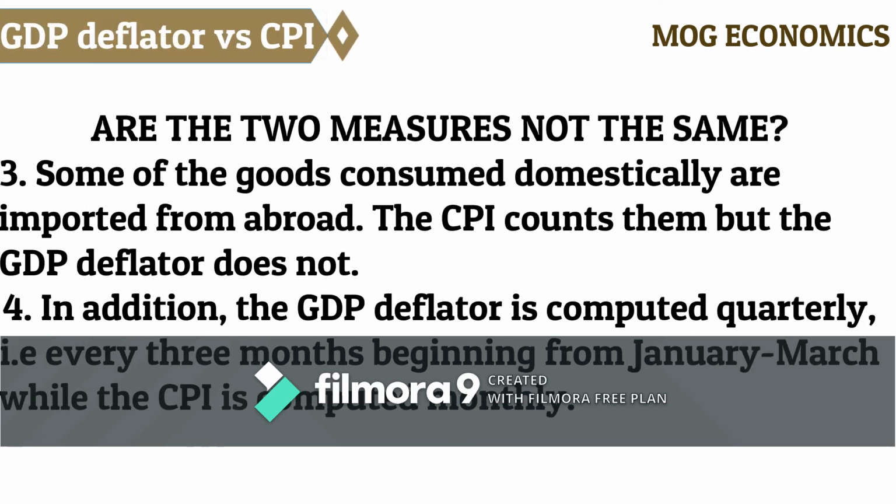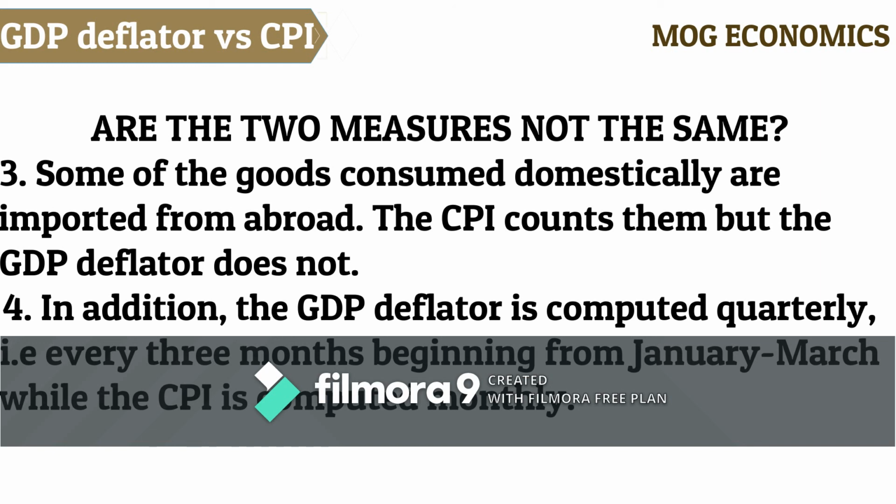3. Some of the goods consumed by domestic or local consumers are not produced in their own countries, that is, imports. Imports are not included in the GDP deflator simply because the GDP deflator is concerned with the output produced in a given country, whereas imports will be included in the calculation of the CPI as long as they count as one of the products or commodities in general that households consume.